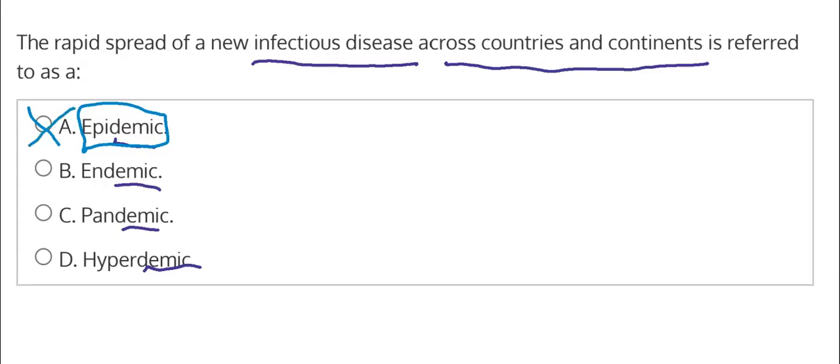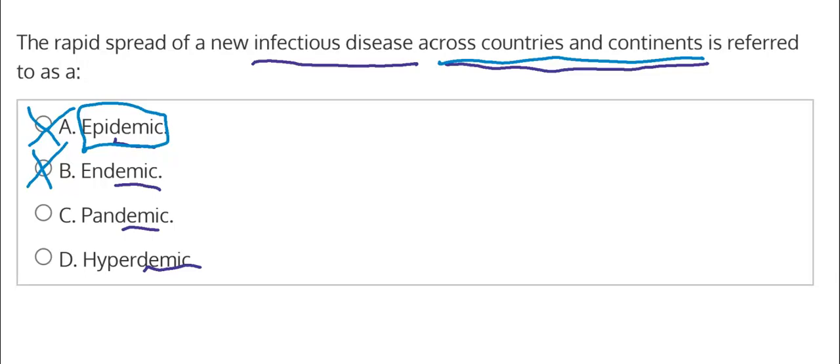Let's move on to option B. This states endemic. And endemic is discussing an outbreak of a disease that's chronically seen in one specific area. So for example, in certain parts of Africa, we might chronically see that there's always high outbreak cases of malaria, and that would be considered an endemic because it's local to this group, and it's something that unfortunately we see over a long period of time, constantly in this one community, this one specific area. So this is different than the question here that's talking about across countries and continents. So we could eliminate that.